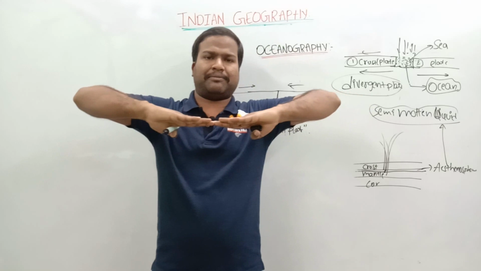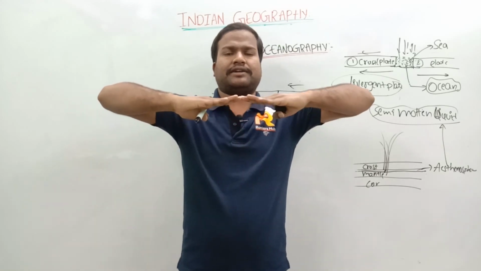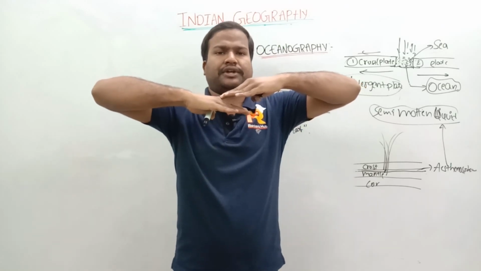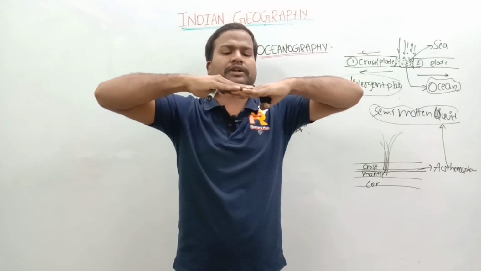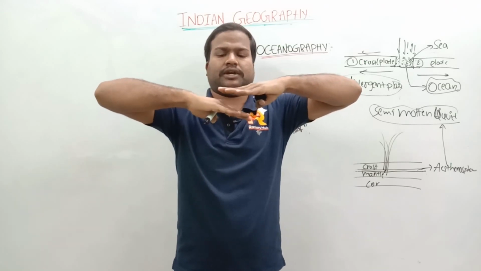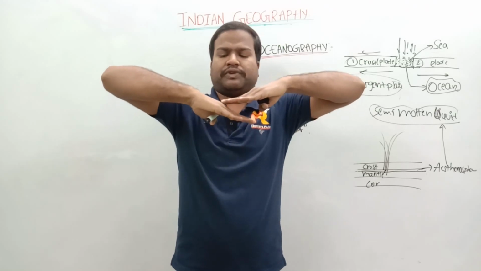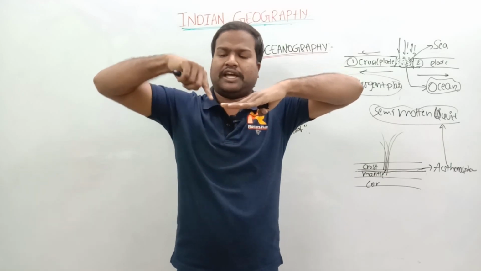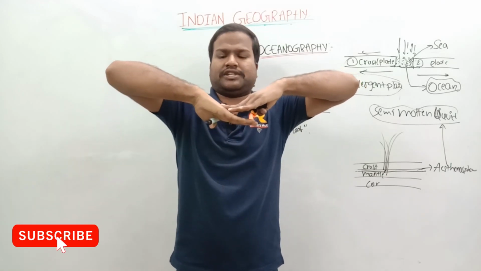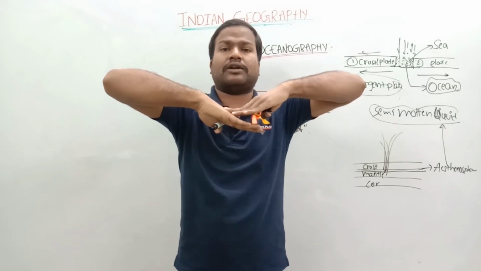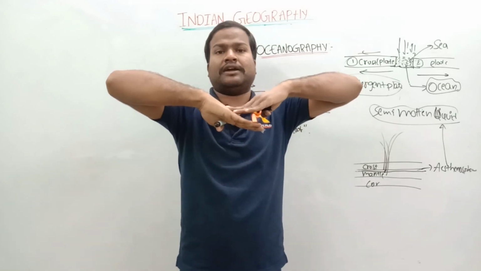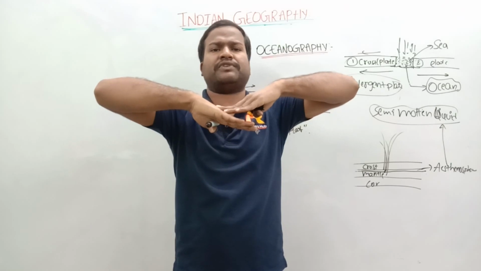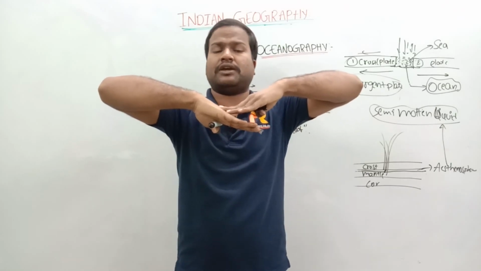So always what will happen here is, a denser plate starts penetrating into the lower one. This is the lower denser, this is the higher denser. The higher denser plate always moves below the lower denser plate like this, and it forms a V-like structure here. That is called a trench. Here, at the V-like structure, the ocean depth will be very high.